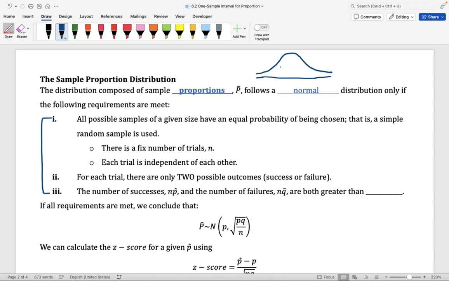Okay? So I want you to picture this distribution composed of p-hats. P-hats are proportions coming from different samples. This distribution is the p-hat distribution. The p-hat distribution is going to follow a normal distribution if all possible samples of a given size have equal probability of being chosen. And this is going to happen if we use a simple random sample to select people from the population. If we carry a simple random sample, we're going to have a fixed sample size, which is n, and this is also going to ensure that trials are independent from each other.